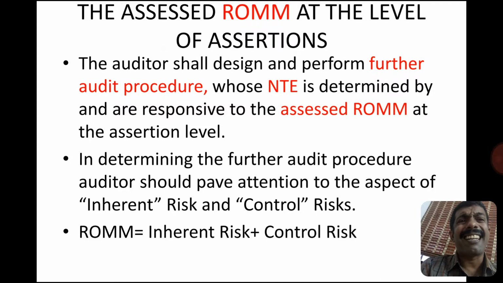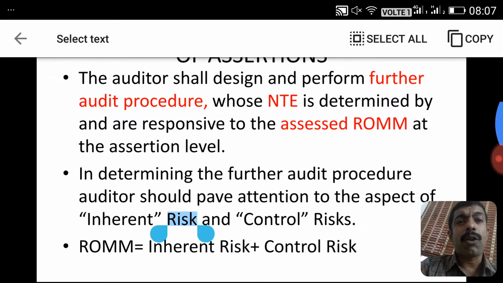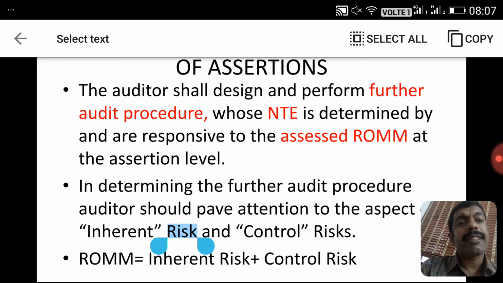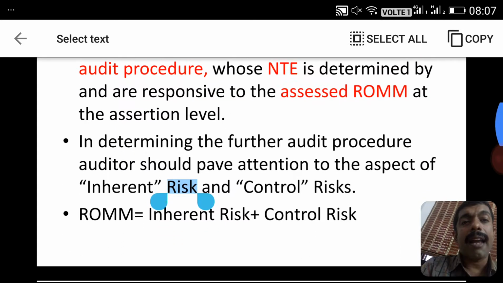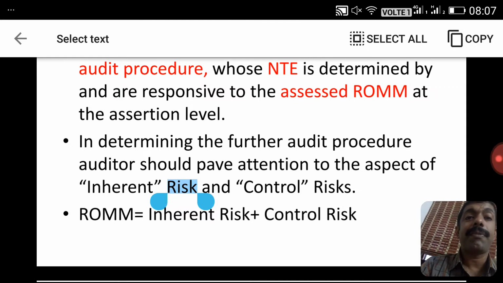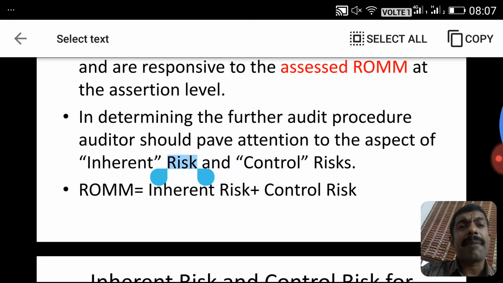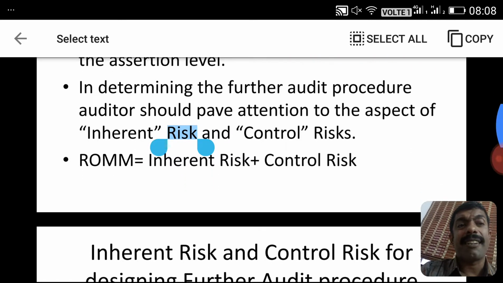The auditor shall design and perform further audit procedures whose nature, timing and extent are determined by and are responsive to the assessed risk at the assertion level. In determining the further audit procedure, the auditor should pay attention to the aspects of inherent risk and control risk.